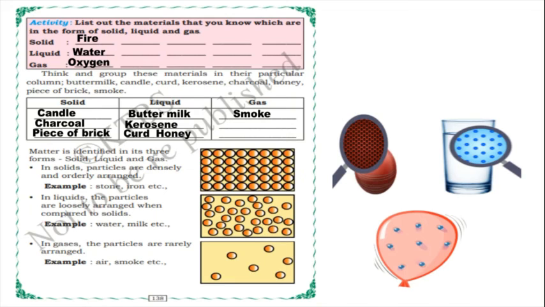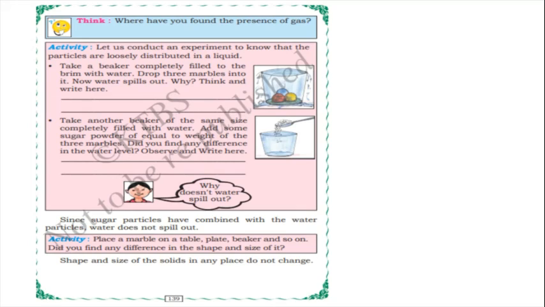So these are the three forms: solid, liquid and gases. Next, where have you found the presence of gas? Where can you find it, children? In a balloon, isn't it? And in the respiration system, there are gases. So you can think, discuss or write here.